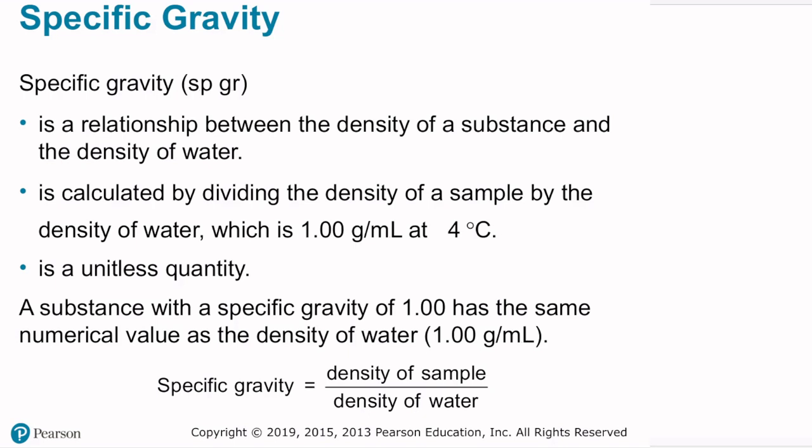So remember, specific gravity is equal to the density of the sample divided by the density of water, which is usually the density of the sample divided by 1. Because you're dividing density by density, you're dividing grams per milliliter by grams per milliliter, and therefore the units cancel, and this is a unitless quantity.